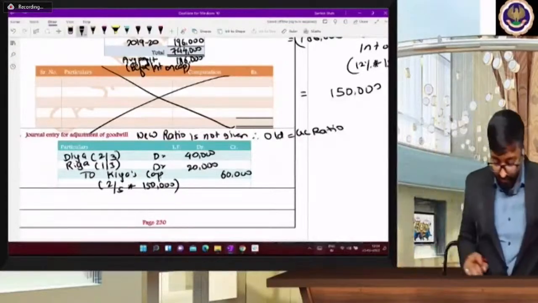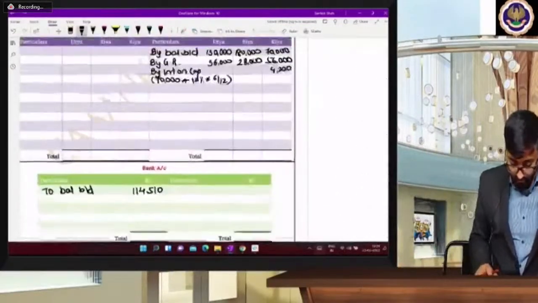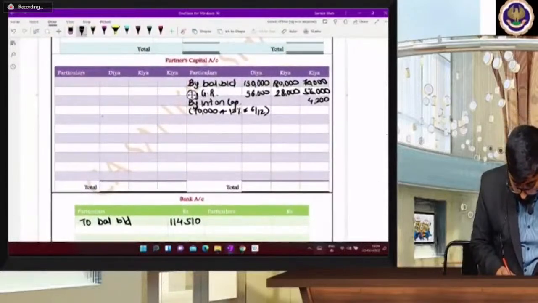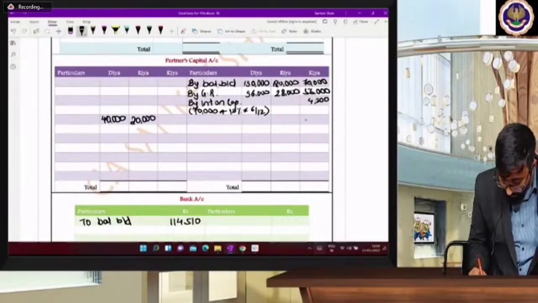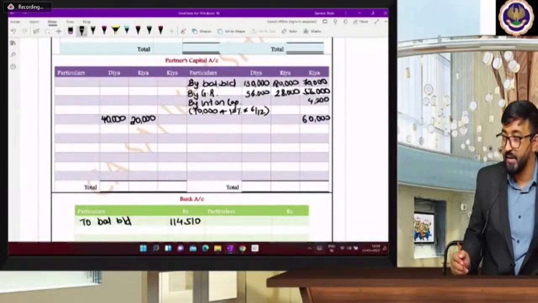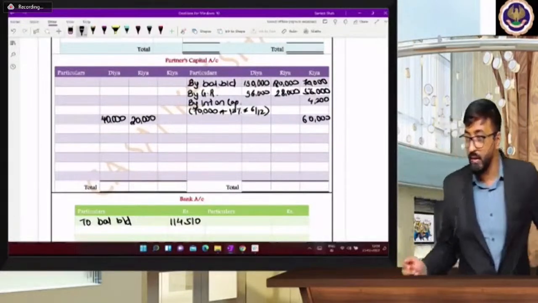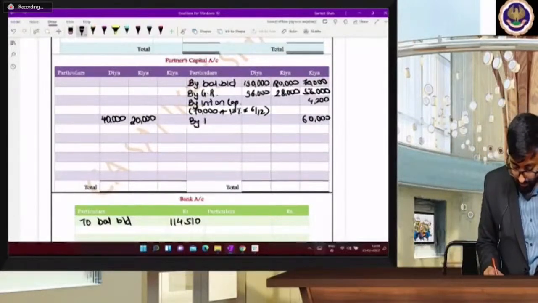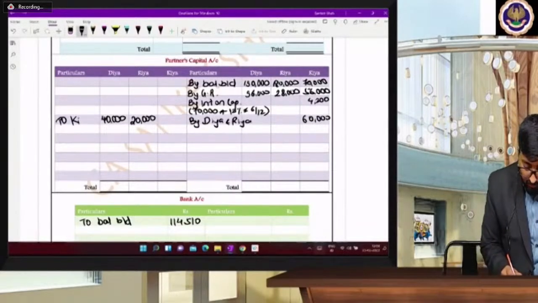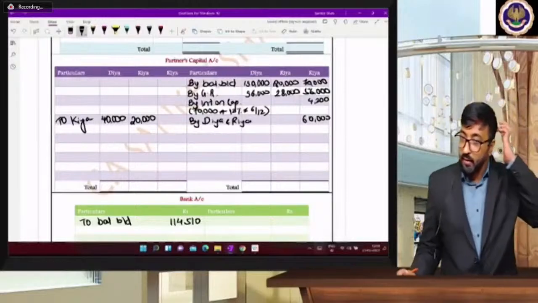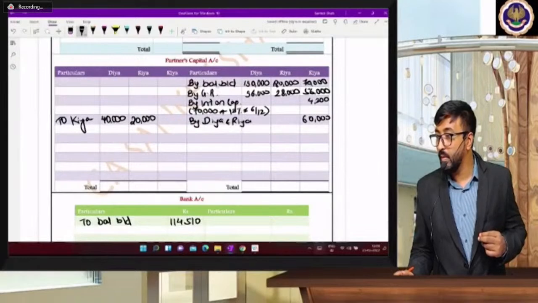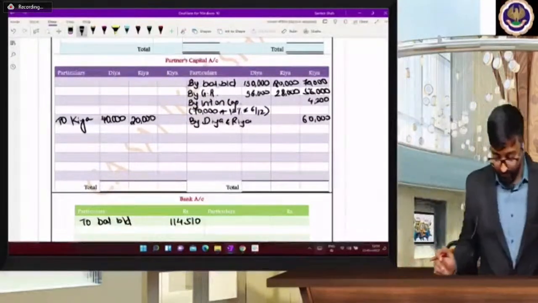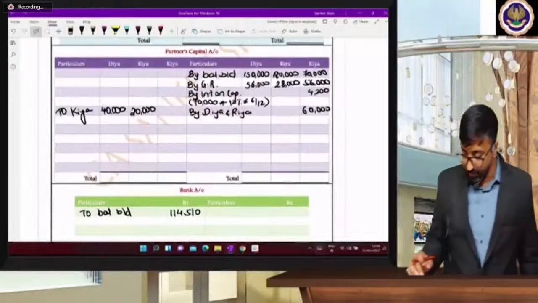So किसको डेबिट करेंगे बेटा कैपिटल अकाउंट में? Dia को debit देंगे, Ria को debit देंगे, 40, 20 and 60. Kia को लिखेंगे credit side में. 60 on the credit side. By Dia and Ria to Kia. What is this concept? Easy है? Okay. So we have completed with this adjustment.